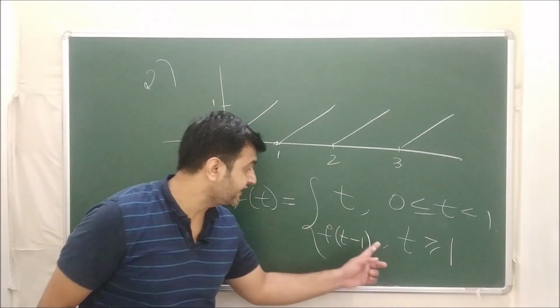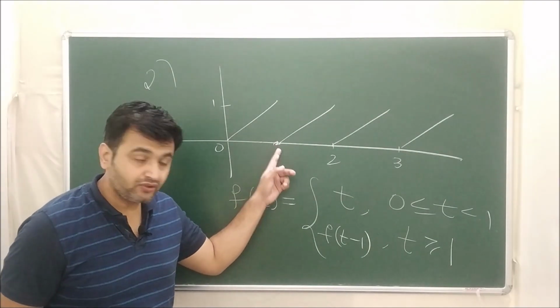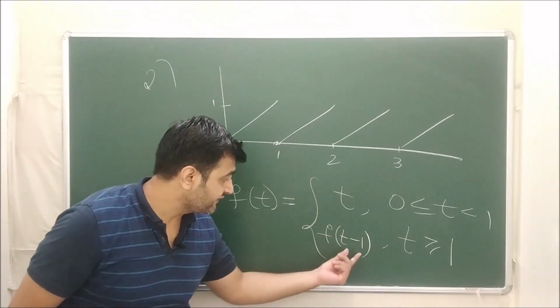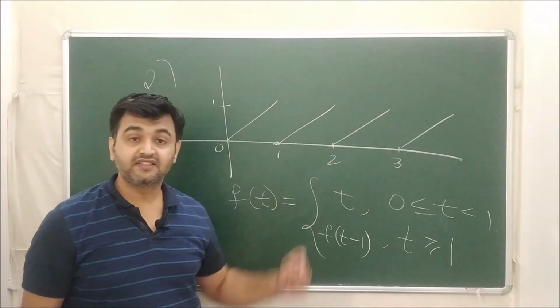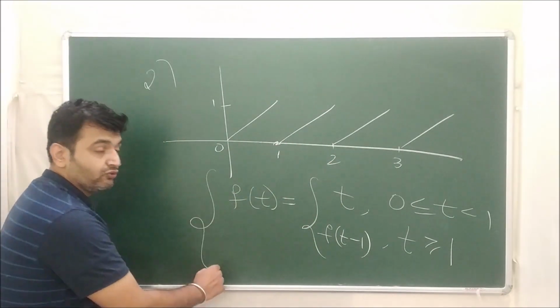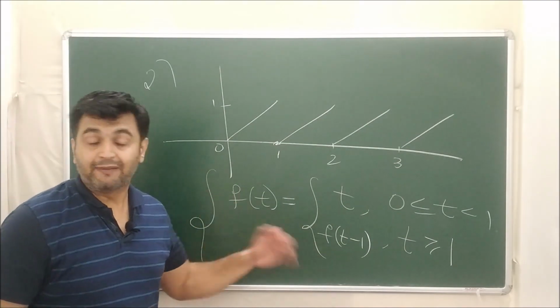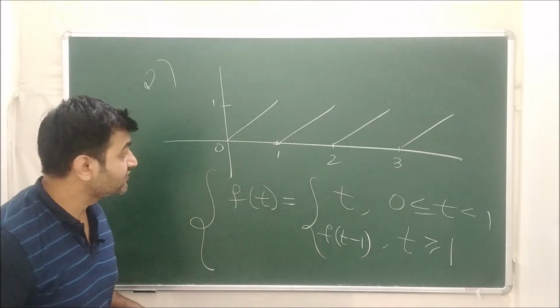As you can see, when my t is 1, my output should be 0, right? So when my t is 1, what is f of 0? F of 0 is nothing but 0. So here it is 0. So this is the function I have. This is how you represent it. And now I want to find the Laplace of this function. How will you find the Laplace of this function?